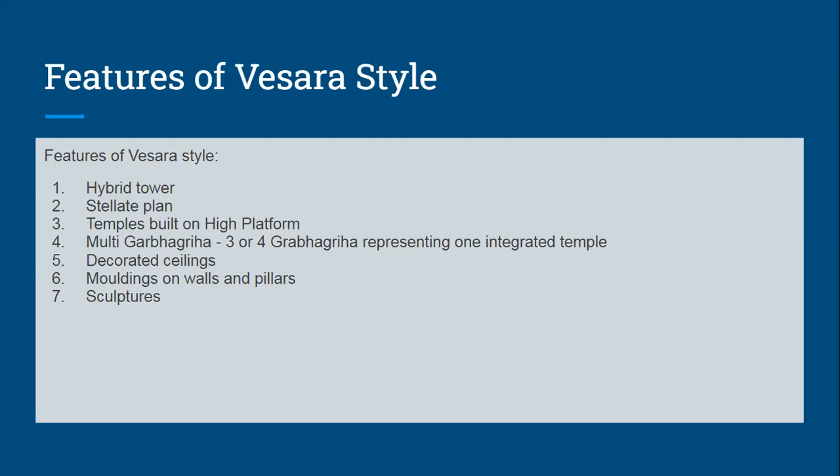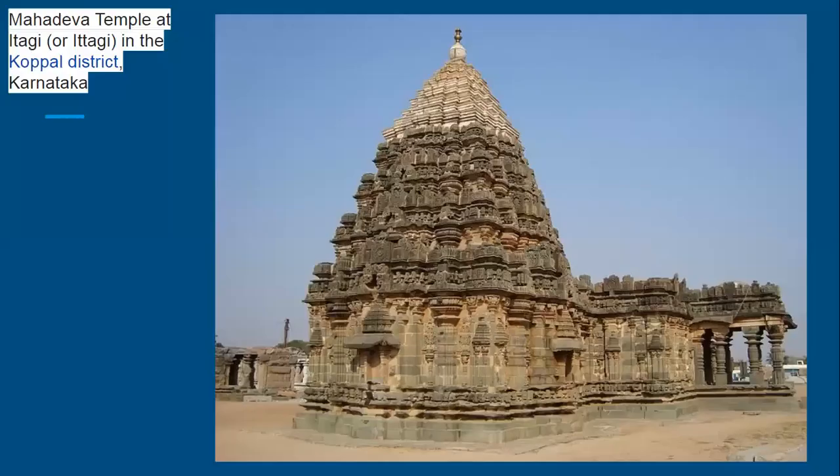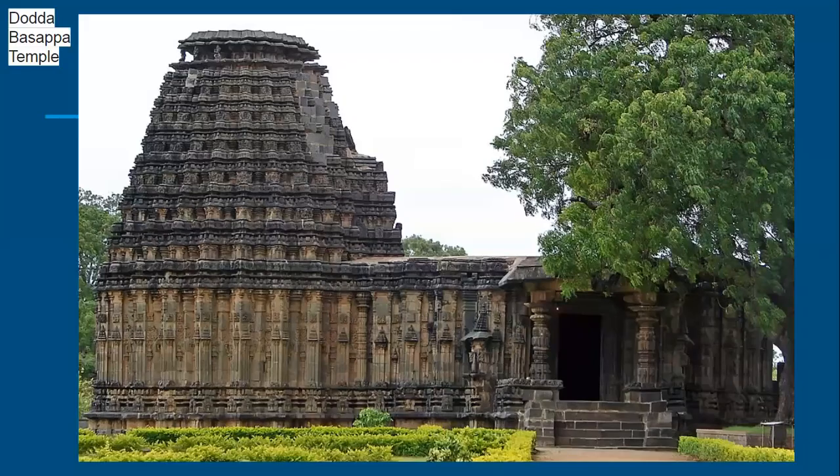The tower goes up, it curves in, there is an amalaka, that is a circular disc, and on top of the disc there is a kalash. So that is the Nagara style. When we talk about the Dravida style, it's like a pyramid. And the Vesara style is not like a pyramid, and it is not curving either. You can see over here, it is like a mixture, a hybrid of the Nagara and Dravida styles.